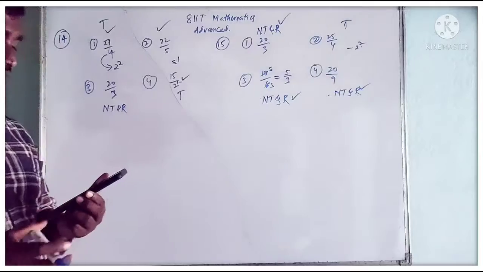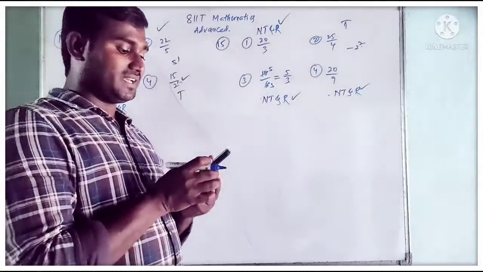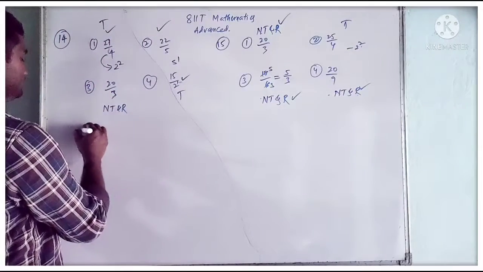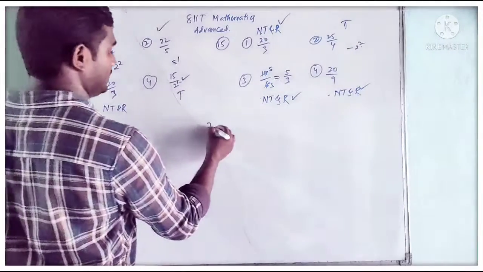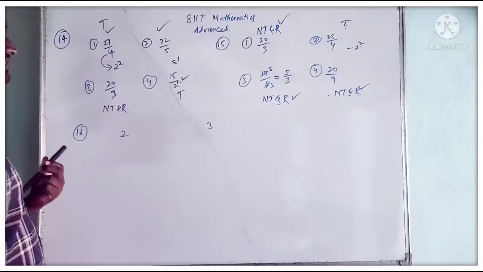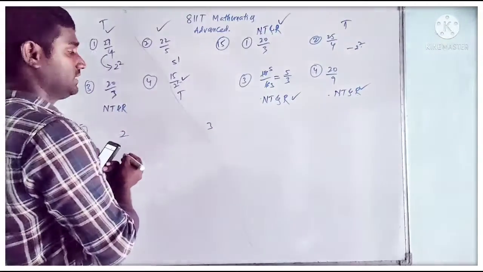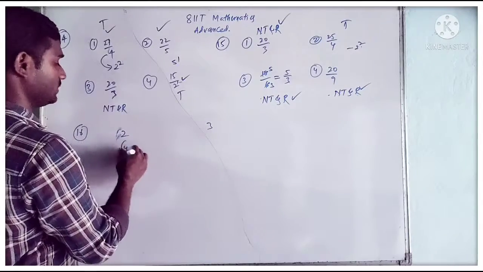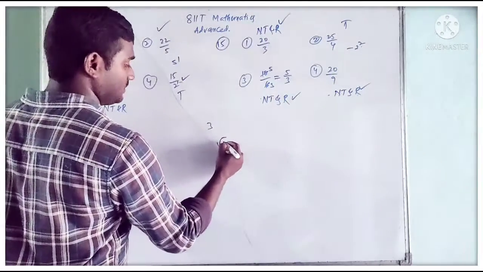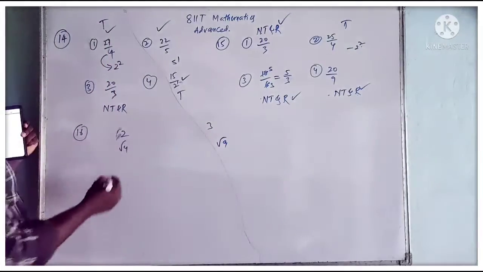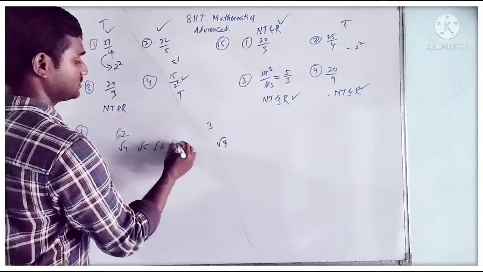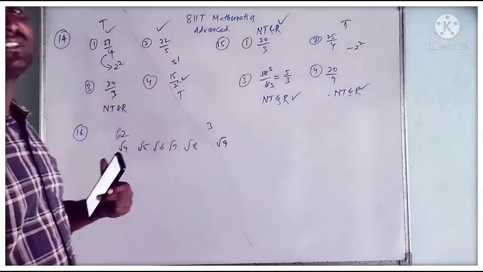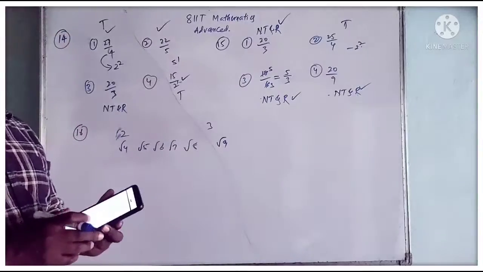Next, 16th question. There are infinitely many irrational numbers between two rational numbers. Yes. So suppose if you take 2 and 3, we can write many irrational values between them. See, these 2 we can write as root 4, these 3 we can write as root 9. Yes, these two are rationals. Between them we can write root 5, root 6, root 7, root 8. Like that we can write many irrational numbers between any two rational numbers.